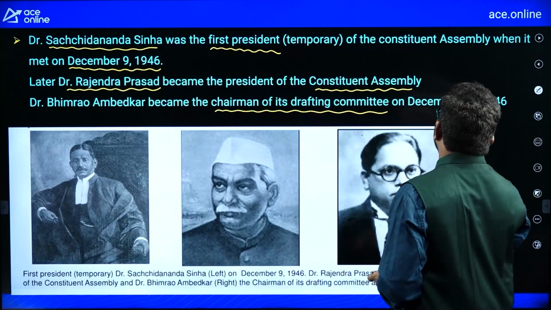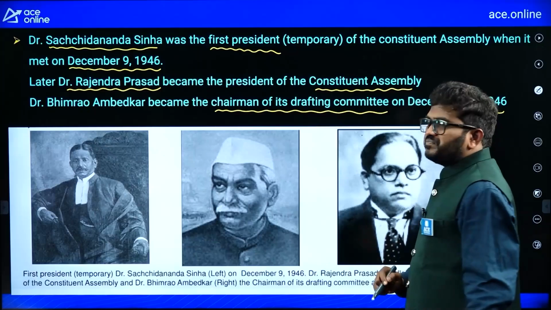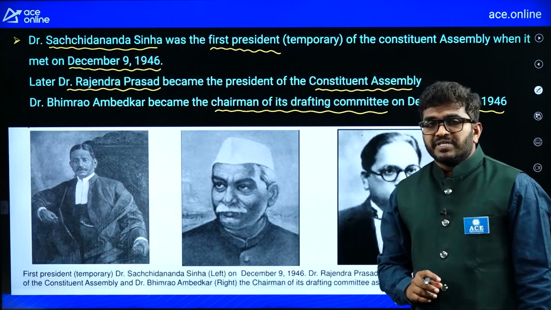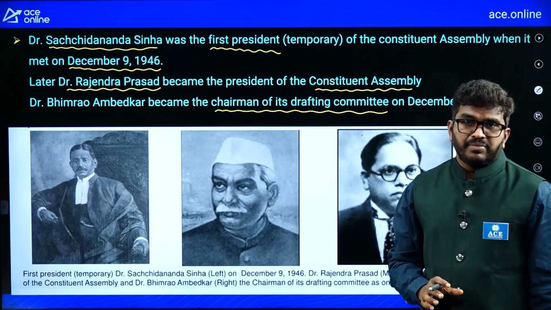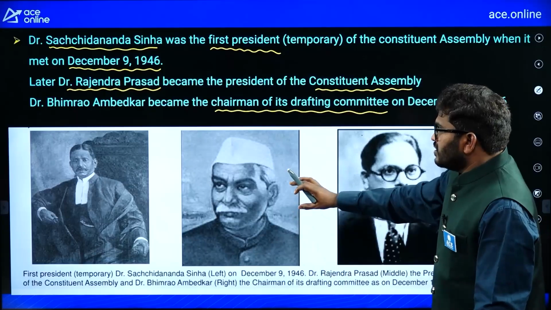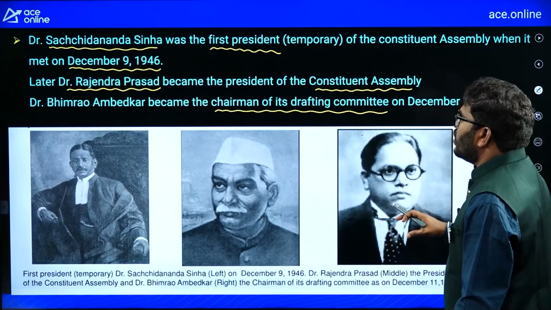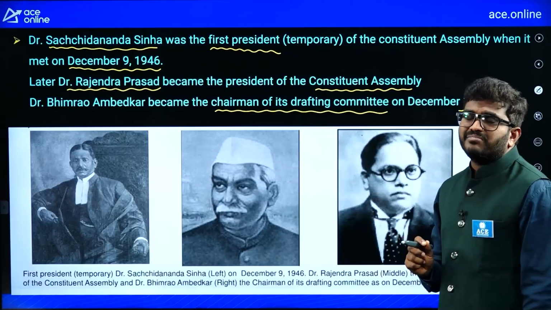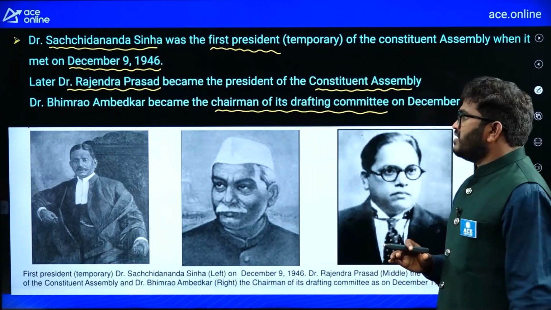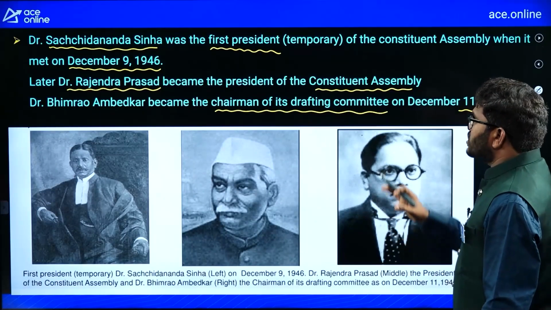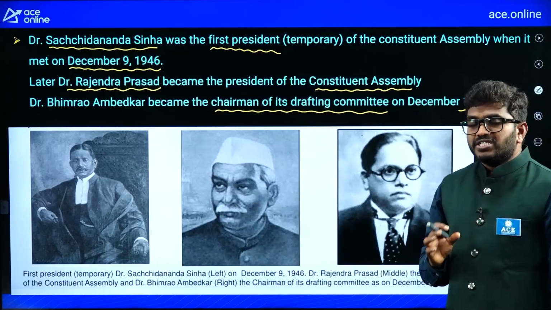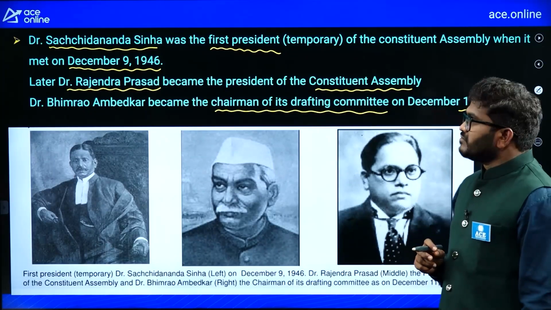On December 11th, 1946, remember, who is the president of the Constituent Assembly? Permanent president, Dr. Rajendra Prasad. Dr. Bhimrao Ambedkar, B.R. Ambedkar became the chairman of the drafting committee. So, these people were elected by the Constituent Assembly.